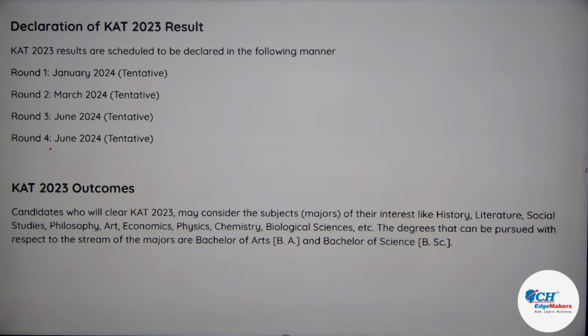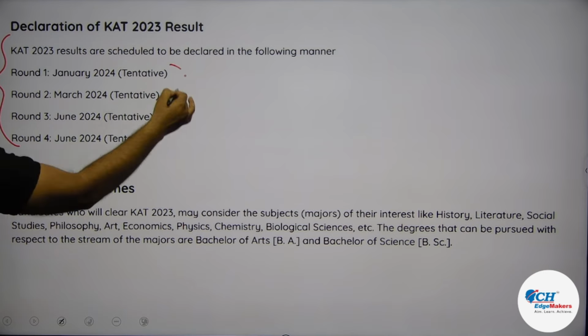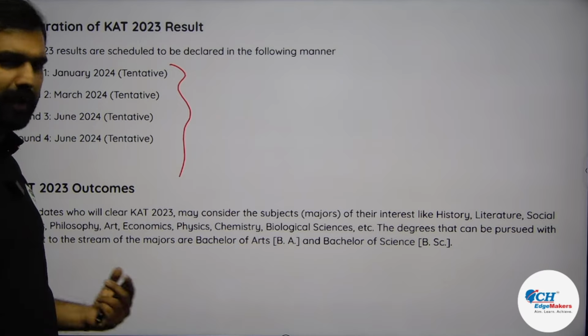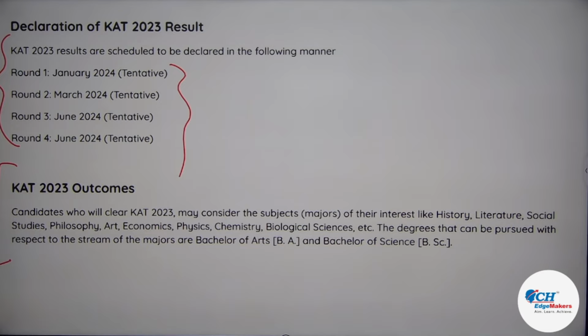What you need to understand is this exam is conducted in different rounds. So it is up to you in which round you wish to appear, and based on that round the results are declared. So I hope you are clear with this. Now this is all based on last year's notification, so this year can be predicted based on that. Some minor changes may happen, but the bigger picture will remain the same. That is what can be anticipated.